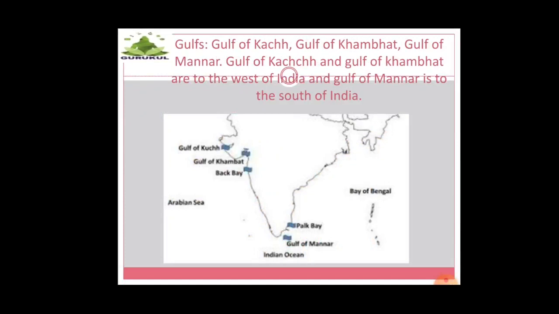Now, gulfs. What is meant by gulf? A deep inlet of a sea almost surrounded by land with a narrow mouth is called a gulf. Now, Gulf of Kutch, Gulf of Khambhat, Gulf of Mannar, you might have heard these names before, right? The Gulf of Kutch and the Gulf of Khambhat are to the west of India, and the Gulf of Mannar is to the south of India.